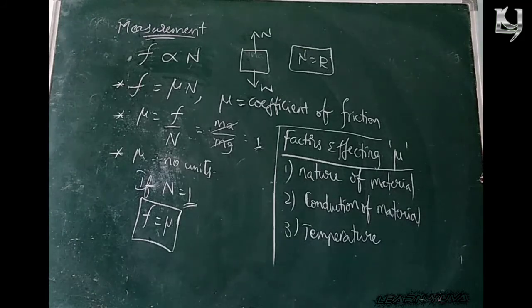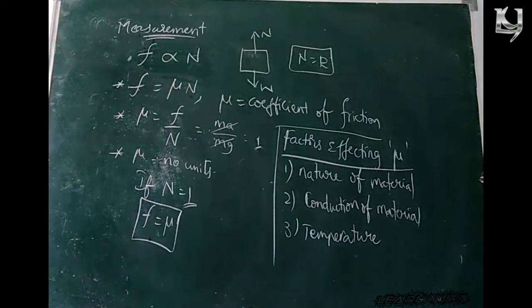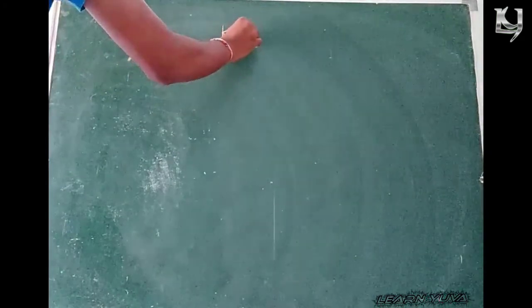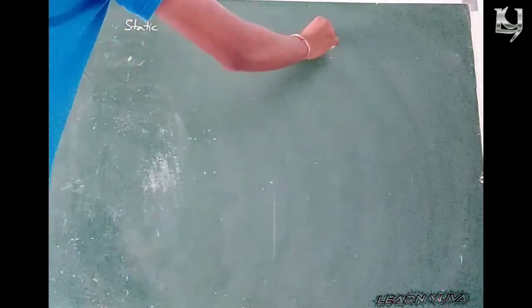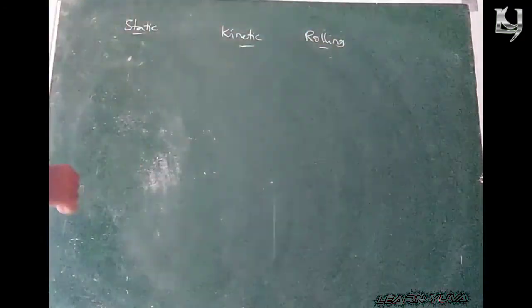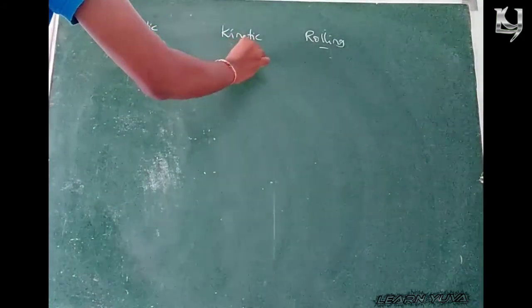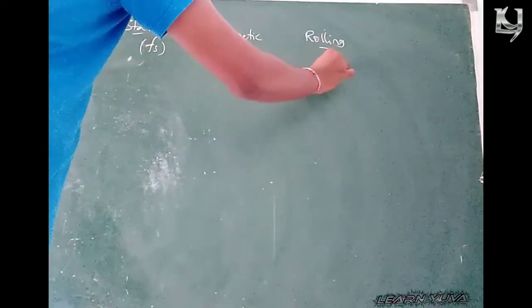And next one. As I already said previously, the three different types of friction are static friction, kinetic, and rolling. Static friction is denoted by Fs, kinetic Fk, rolling Fr.